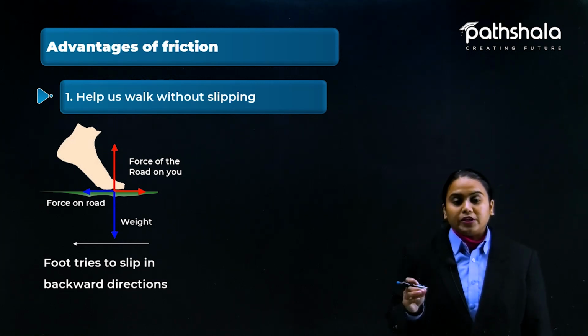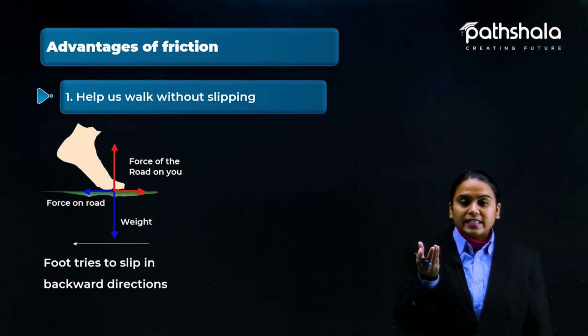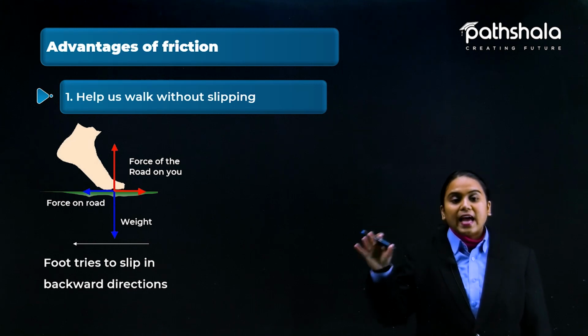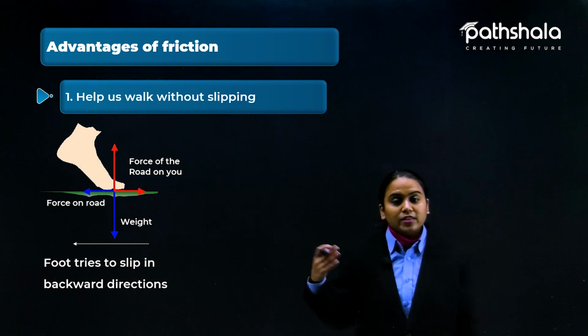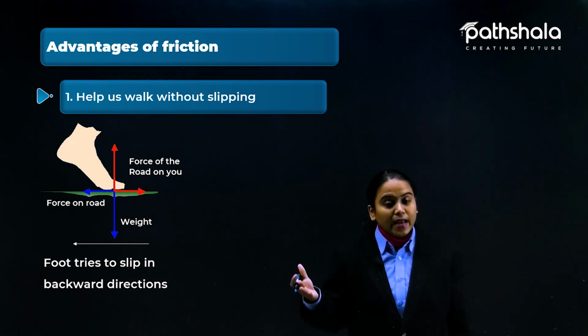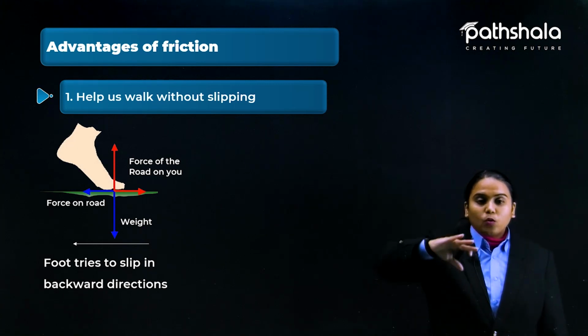Because of friction, your toes make the frictional force, the attachment with the surface, that balances the body. The foot tries to slip in the backward direction. Why? Because the foot actually moves backward.